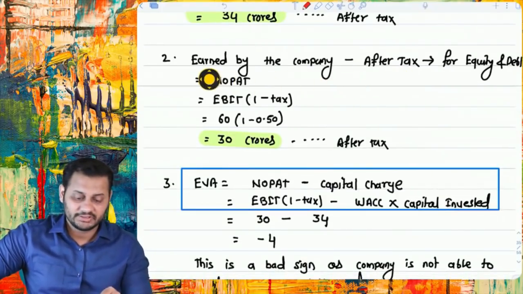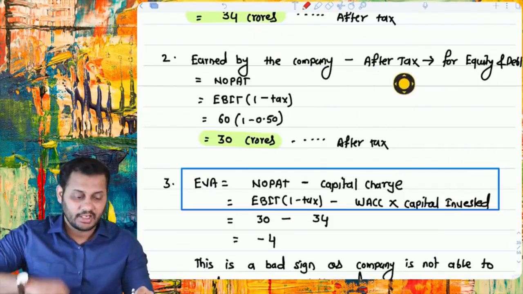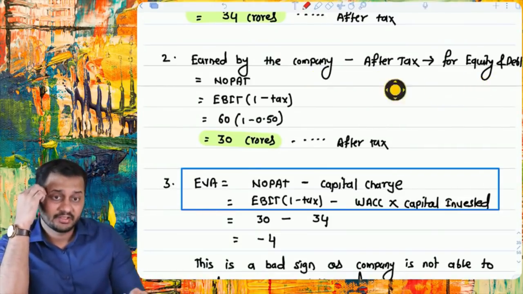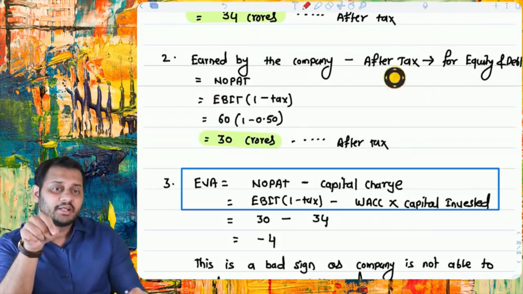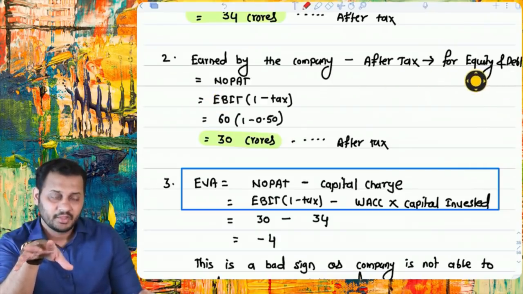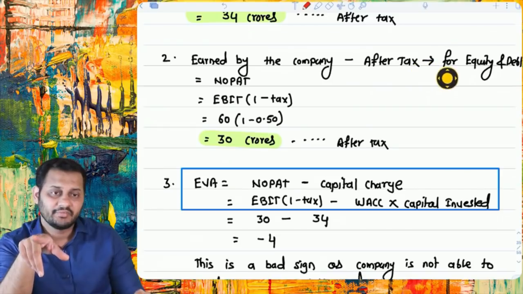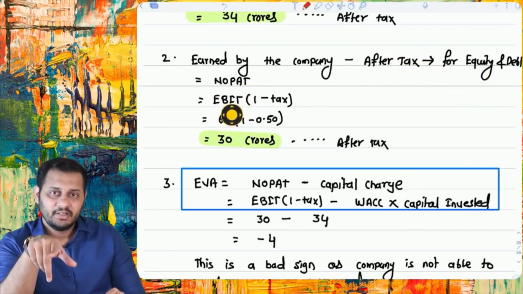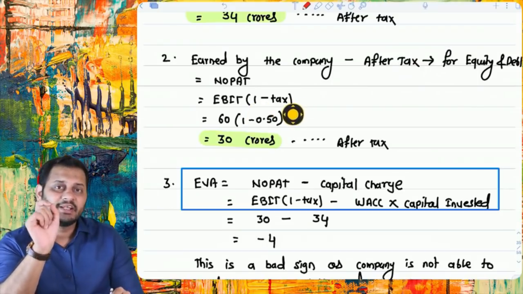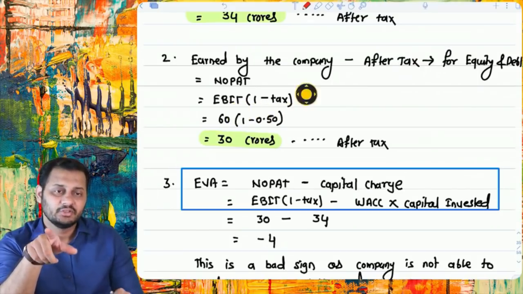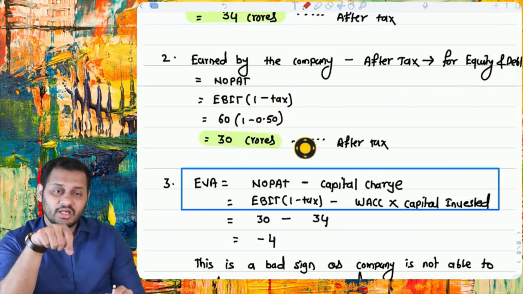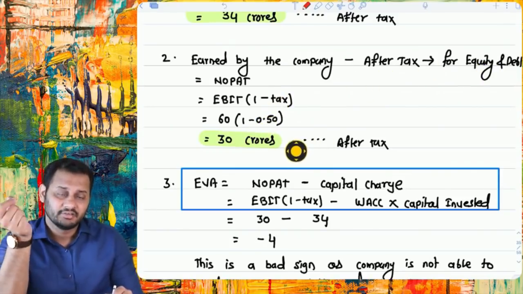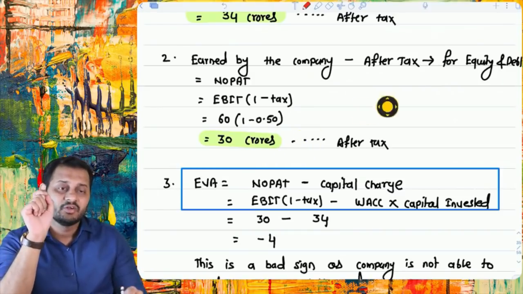And the company earned for them, how much is the return earned by the company after tax for equity and debt? It is called net operating profit after tax. Only profit after tax is the earnings for equity, but if you want to calculate earnings for equity and debt after tax, you should take NOPAT. NOPAT means EBIT (1 minus tax) before making any payment of interest to the debt holders. So 61 minus 0.50 was 30 crore after tax. This is what the company earned for these people.